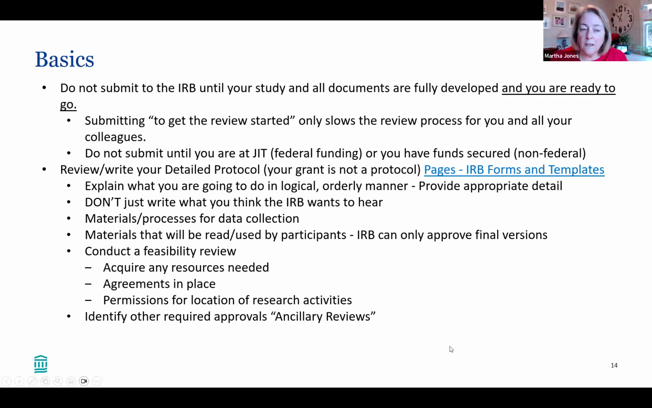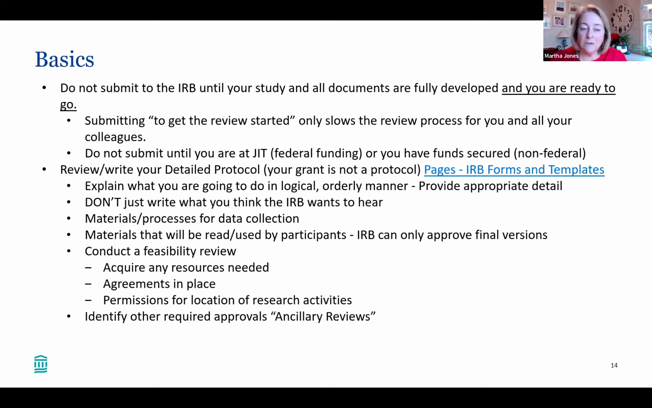So start out by writing a very detailed protocol. We have a template for that, again, that I've linked here. Explain what you're going to do in a logical, orderly manner and provide appropriate detail to the IRB. Don't just write what you think the IRB wants to hear, because the IRB is going to hold you to what you write and make sure that you conduct your study based on what you've written in your protocol.